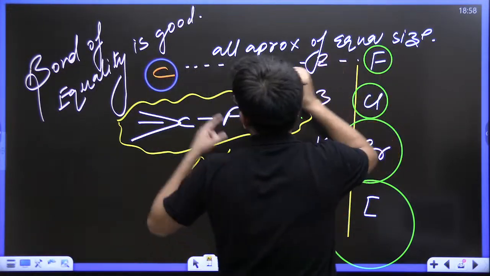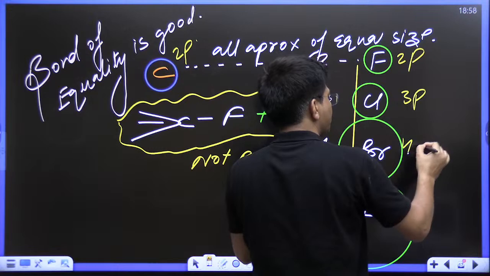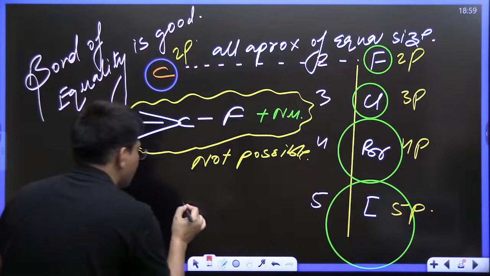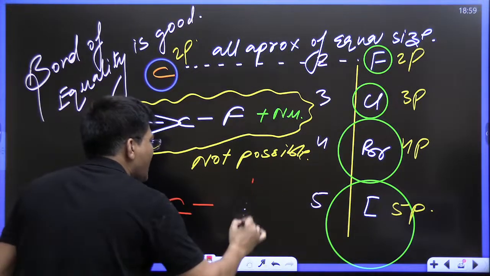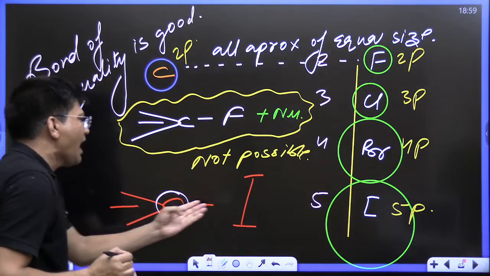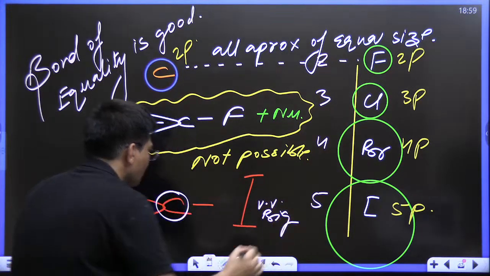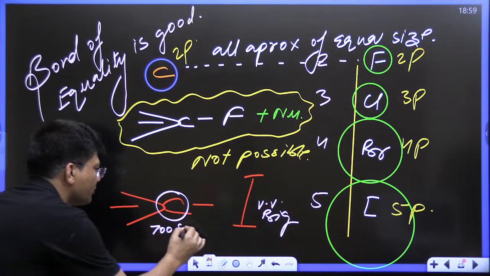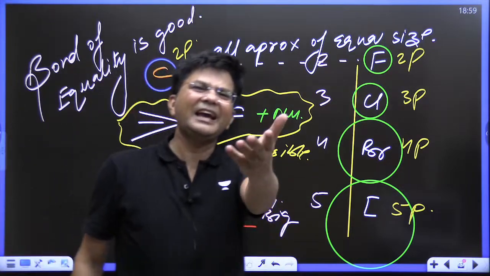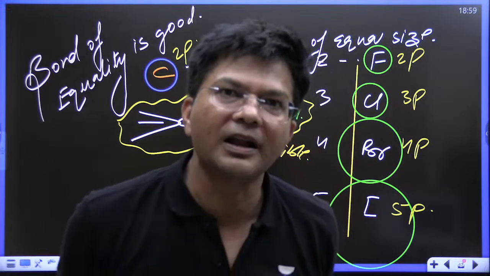Now, this is 2p, this is 2p, this is 3p, this is 4p, this is 5p. If iodine is bonded with carbon, iodine is saying, hey carbon, what are you? You are very small. I'm too big, very, very big in size. Carbon is too small. Do you think this friendship is good? Iodine says, hey carbon, you are very small. Carbon says, you are too big. Just go, go from my life.